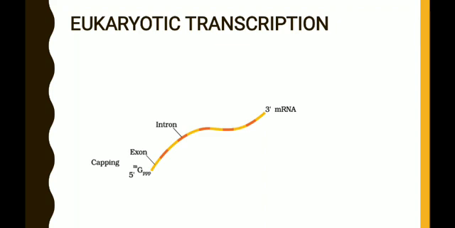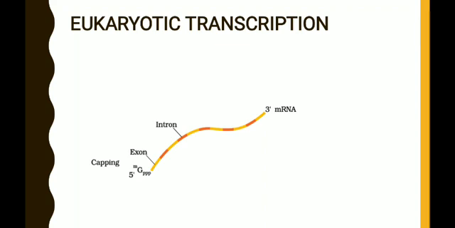It consists of non-coding sequences called introns, and the coding sequences are called exons. In this diagram you can see the exons represent coding sequences, introns represent non-coding sequences. Non-coding sequence means that it does not contain any information. Exon consists of the information. So there is a need to remove the introns and join only the exons. But before that,